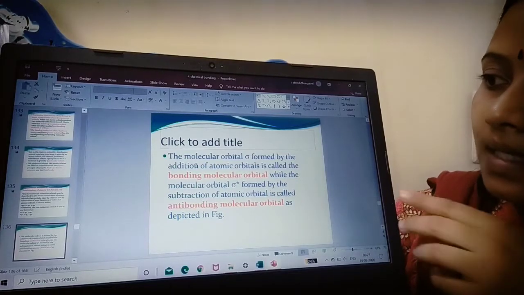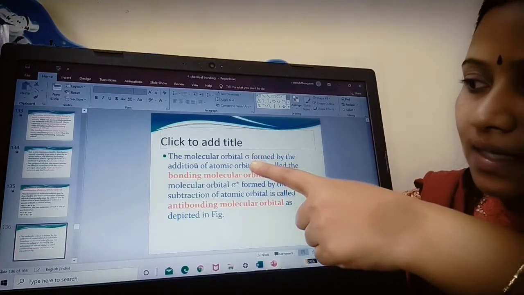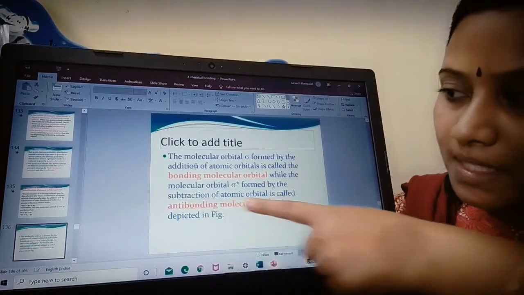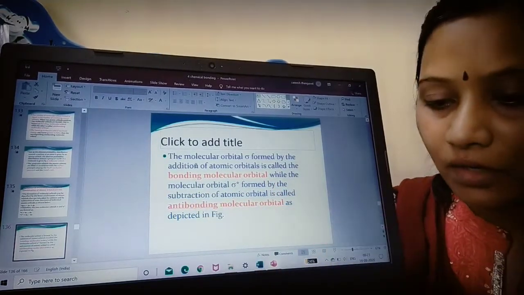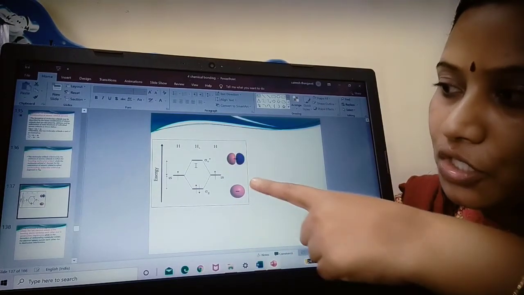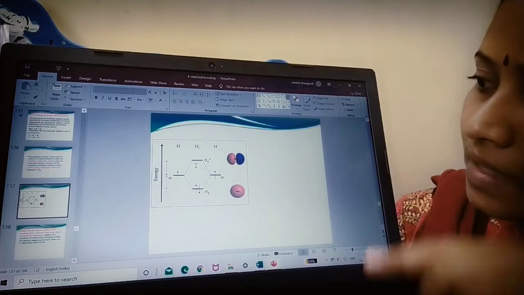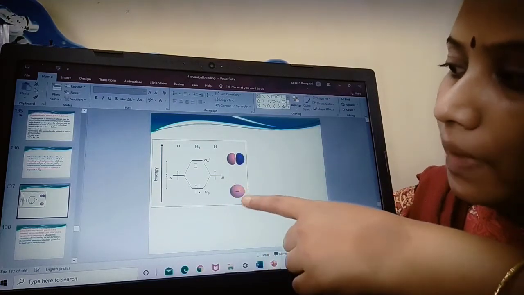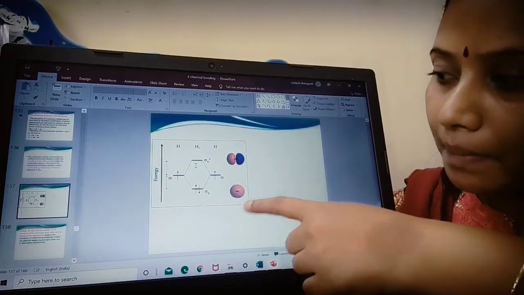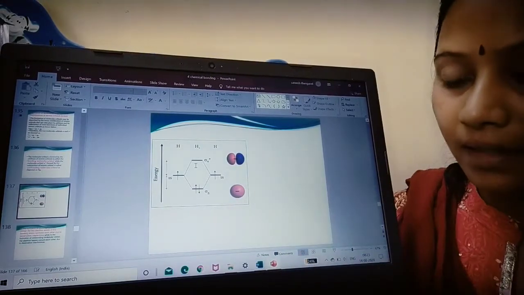Now see, the molecular orbital psi formed by addition is called the bonding molecular orbital, and the one formed by subtraction is called the anti-bonding molecular orbital. We have discussed this. This is the picture where one is formed by addition and the other by subtraction. Two things are merged here and two things are subtracted here.